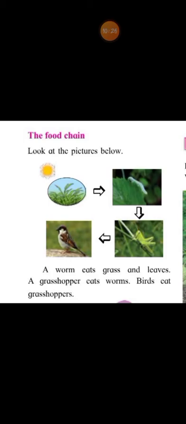So these four are interrelated to each other, and if one of them is missing, then the food chain will remain incomplete. It will not get completed. Fine. A worm eats grass and leaves, a grasshopper eats worms, and birds eat grasshopper. This is what is called a food chain. Fine, children.